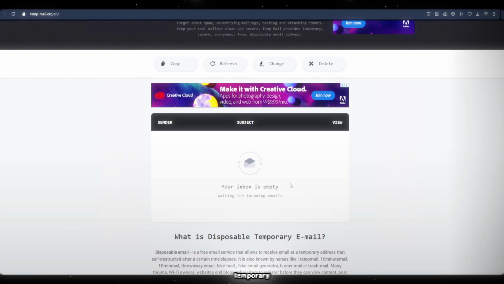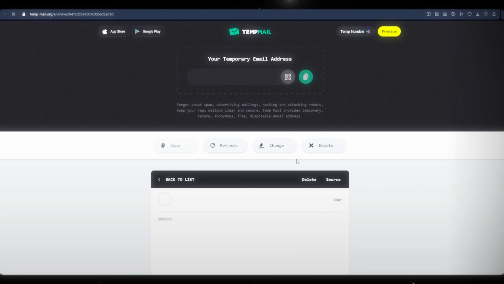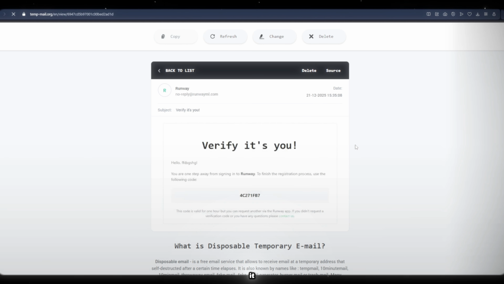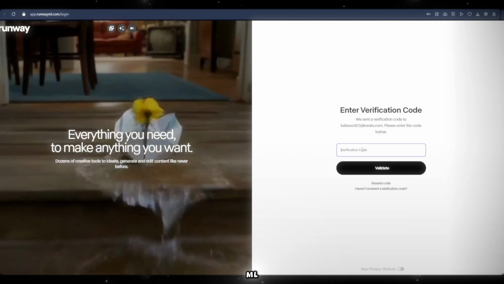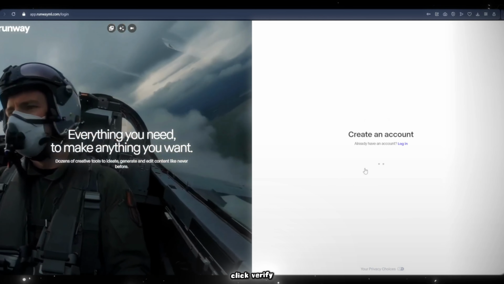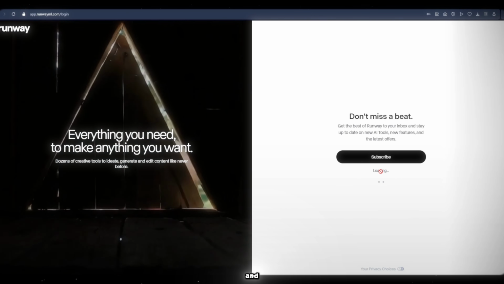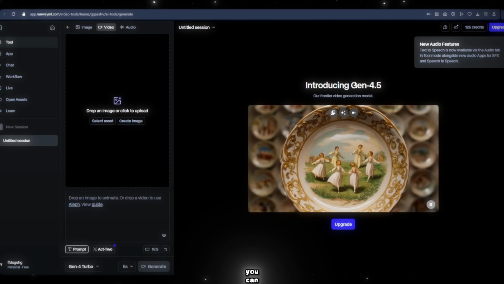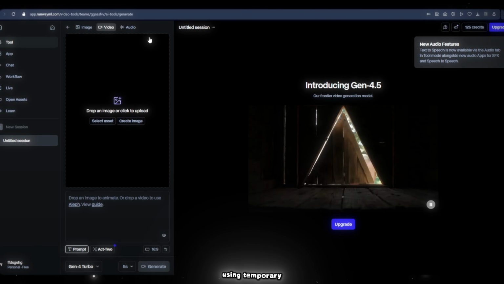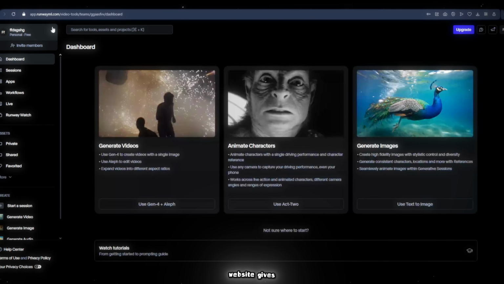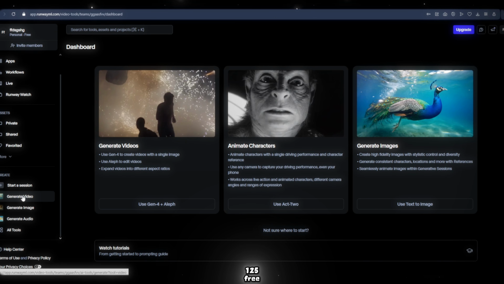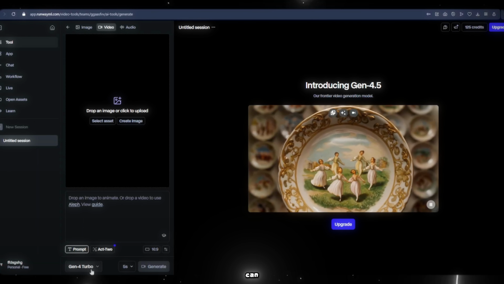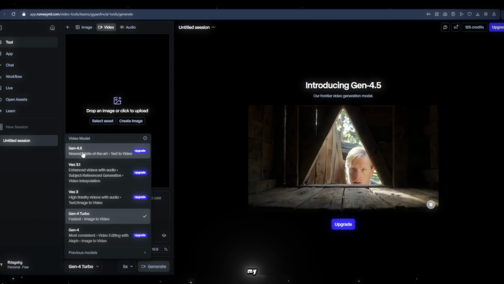Now go back to the temporary email site and wait for the verification code. When the code arrives, copy it. Come back to Runway ML, paste the code, and click Verify. Skip the add-ons and click Next. Now you can see, this trick is super powerful, my friends. You can create unlimited videos using temporary emails. This website gives you 125 free credits, which means you can create up to 5 free videos, my friends.